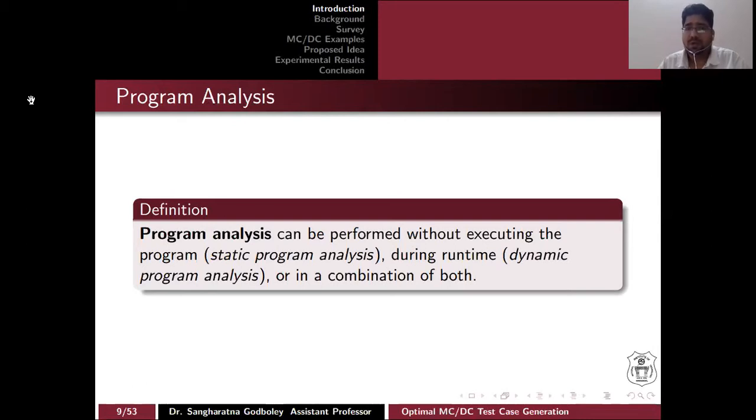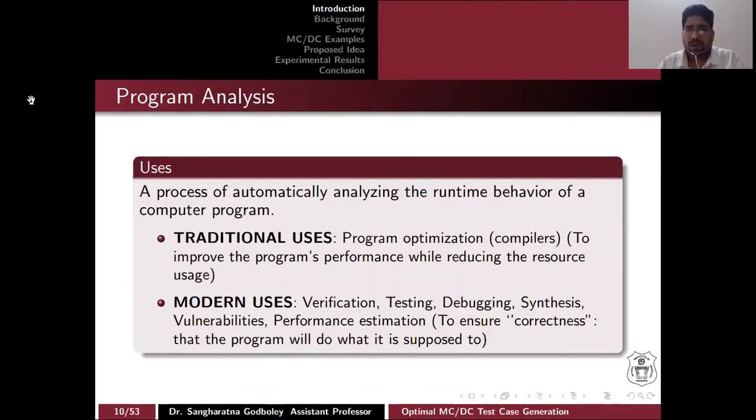that's static program analysis. Second is during runtime, that's dynamic program analysis. And in the last way, we can merge static as well as dynamic. Earlier uses were program optimization, and the modern uses are verification, testing, debugging, synthesis, and performance estimation. So the main thing is to ensure correctness, that the program will do what it's supposed to do.